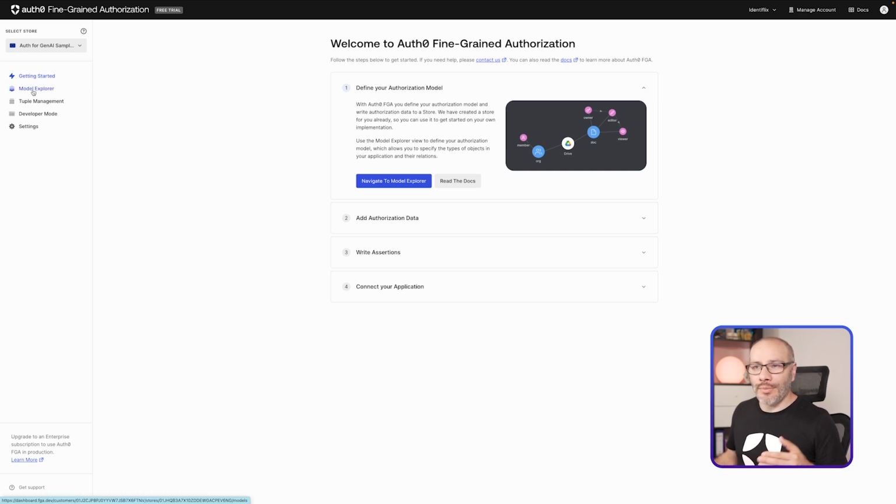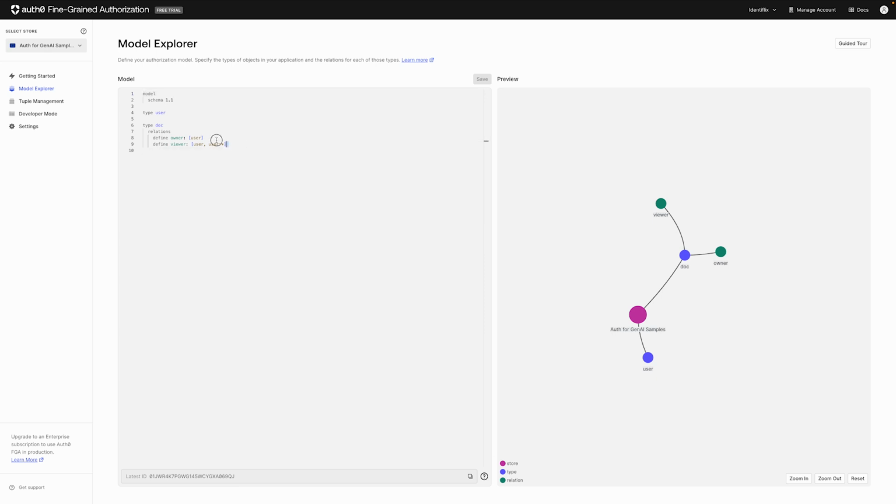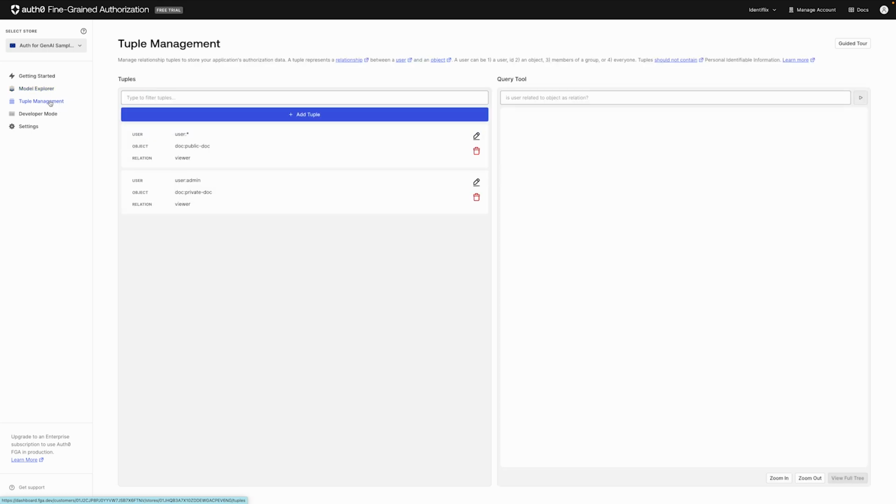When I set up the instructions from the README file and I ran the setup script, I created a model, and that model defines the relationships between a user and a document, where a document can be owned by a user or a document can be viewed by a user. And this is what we define in the model here. But then it also set up some data for us, and that we can see here on the tuple management on the screen.